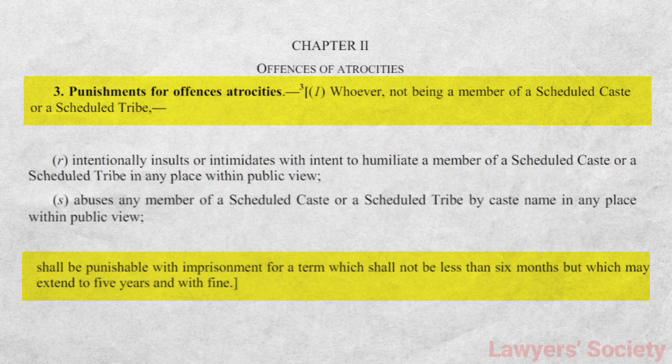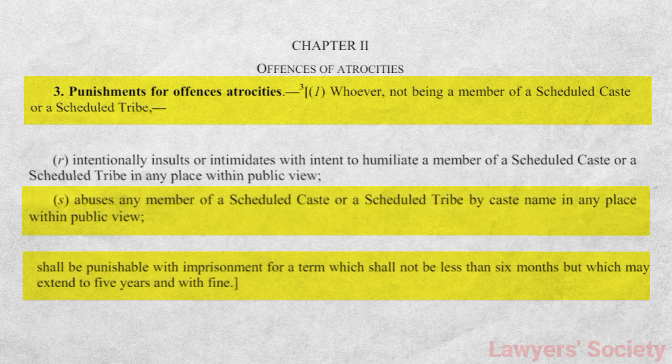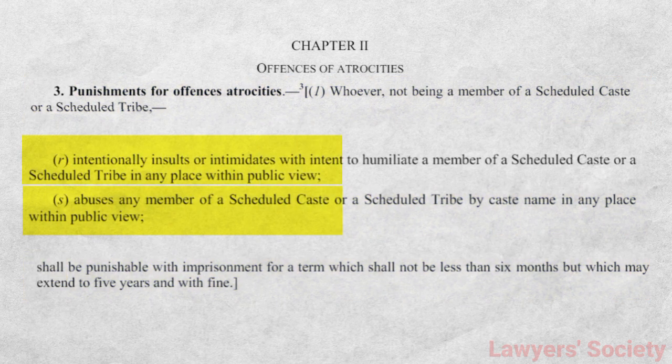And if you read Section 3S, it provides that whoever not being a member of a scheduled caste or a scheduled tribe abuses any member of a SC or a ST by caste name in any place within public view shall be punishable with imprisonment for a term which shall not be less than 6 months but which may extend to 5 years and with fine. So fine is always going to be there, but the term of imprisonment may vary from 6 months to 5 years. Now let us come to the main concept of this video, which is the interpretation of 3R and 3S.